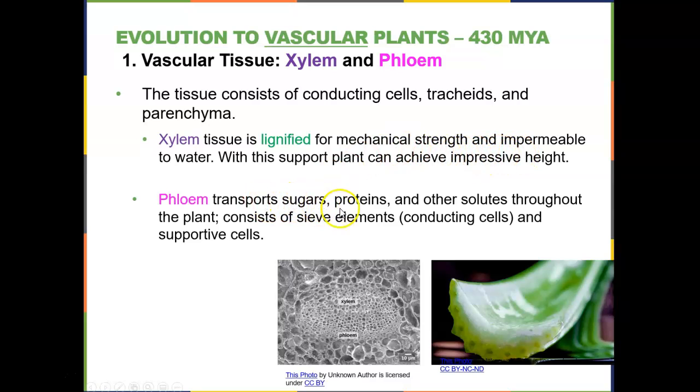The phloem is going to transport the sugars, proteins, anything else the plant makes, and it goes through its conducting cells, which are called sieve elements, and it also has some supporting cells. So if we look here at this microscopic cross-section, this is a series of vascular tissue. This part is xylem, this part is the phloem. So the tubes are all together. And if you've ever looked at the end of a piece of celery and you see these little circles here, that is what you're seeing right there. Xylem and phloem, and the tubes go down the length of the stalk of celery.